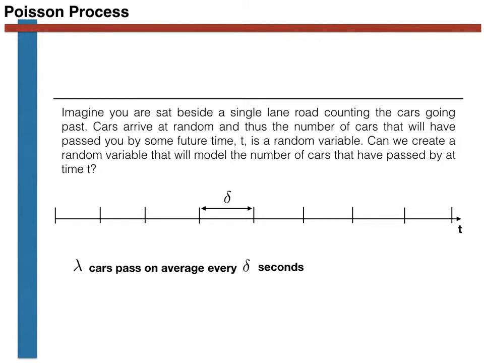We can thus write that over 8 of these periods of length delta, we would expect 8 times lambda cars to pass by. Furthermore, if we want an expression for the fraction of the n time intervals in which a car drove past, we could write this fraction p as lambda times delta divided by n, the number of time intervals into which we have divided our total time window.